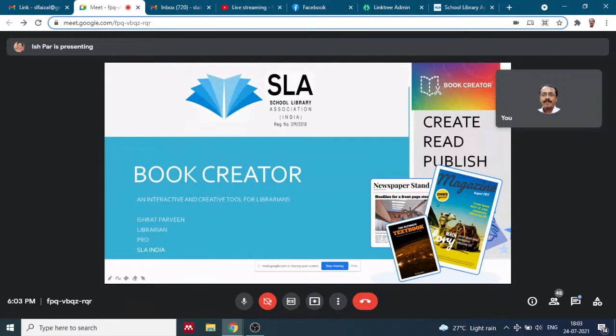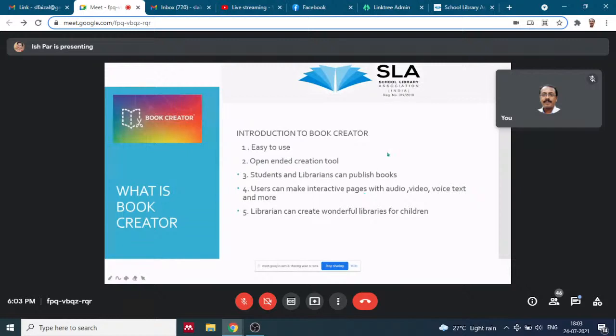And now let's discuss the agenda of today's session. Today I'll be teaching you how to create your account in Book Creator, then how to create an ebook, and then how to share it and publish it online, as well as download it. First, let's go through the features in this PPT as early as possible so that we can understand the concept.